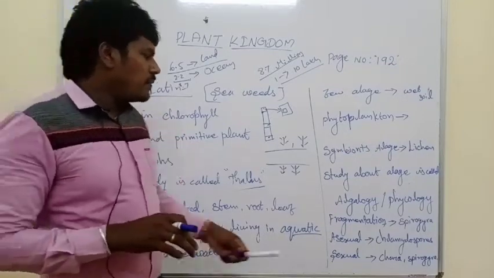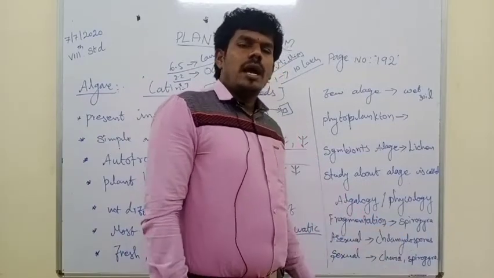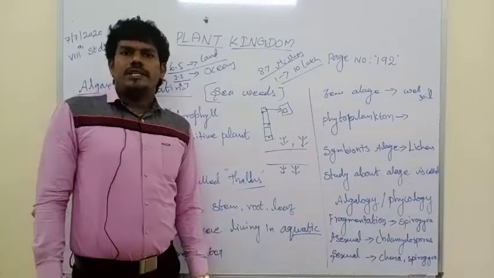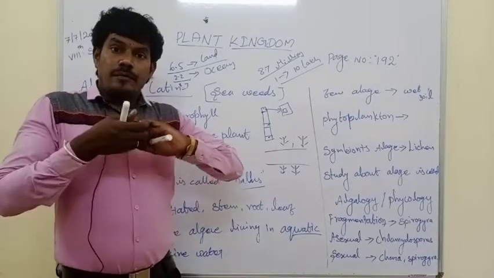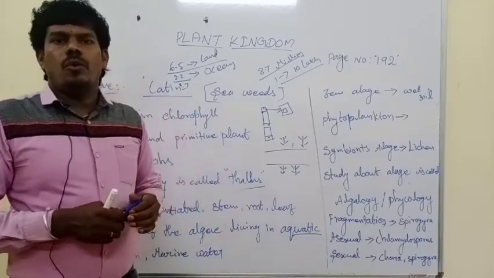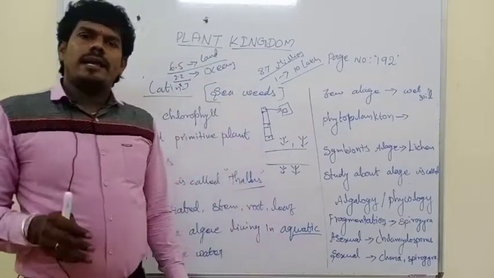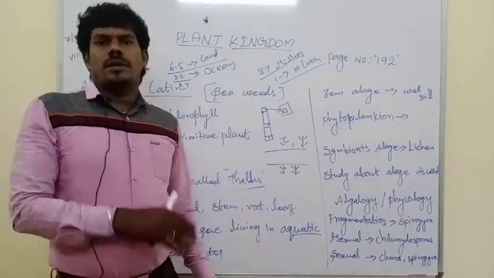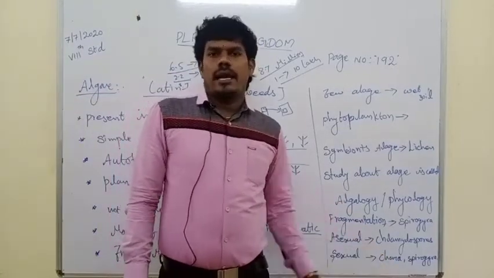The good example is Chlamydospore. And next, sexual reproduction means fusion takes place, and after that a new individual is produced. So algae show sexual reproduction also. Good examples are Spirogyra and Chara.